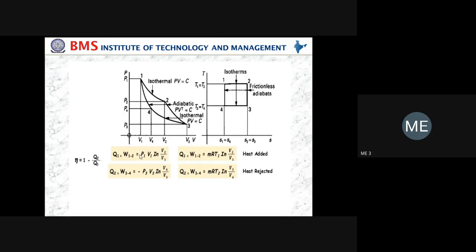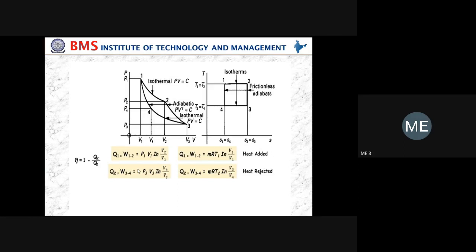Okay. And suppose you are going to put it in terms of T1, you can write mRT1 Ln V2 by V1. This is in terms of the temperature and general gas constant. Similarly, there is no heat transfer during process 2 to 3 and 4 to 1. Next, we have to find out the amount of heat rejection. It is nothing but Q2.